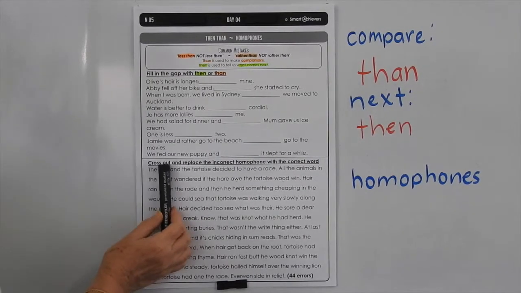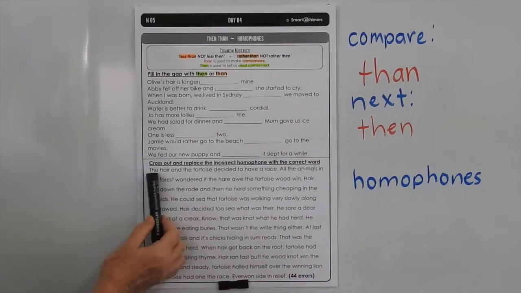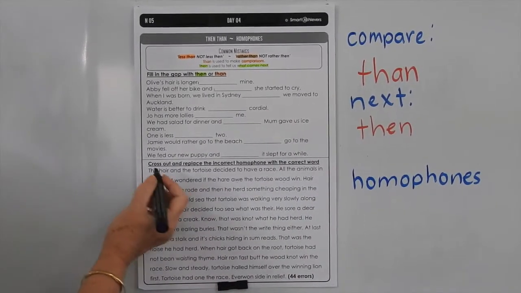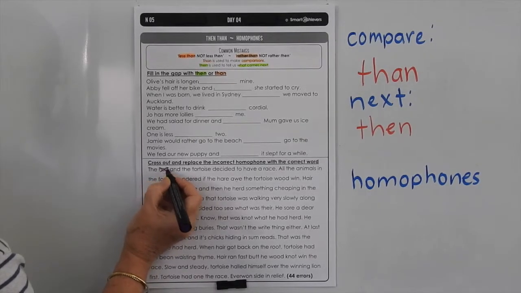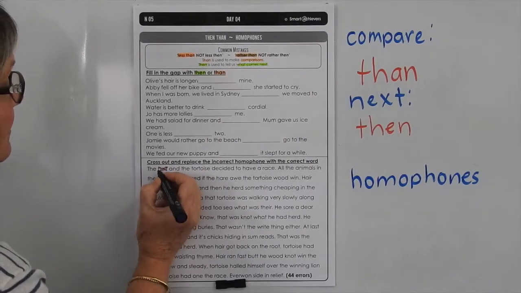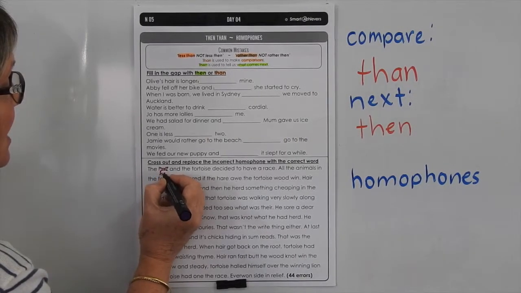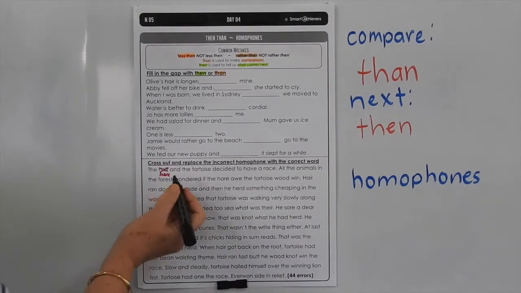Down the bottom you have to cross out and replace the incorrect homophone with the correct word. So the hair, now we know hair is spelled incorrectly there. That's the hair on your head. This hair we're meaning to be the large rabbit type of hare. So it would be H-A-R-E. So you just have to cross it out and write the word underneath it.